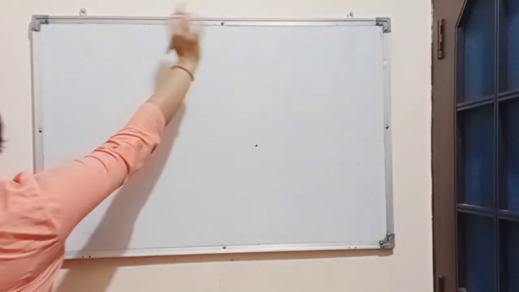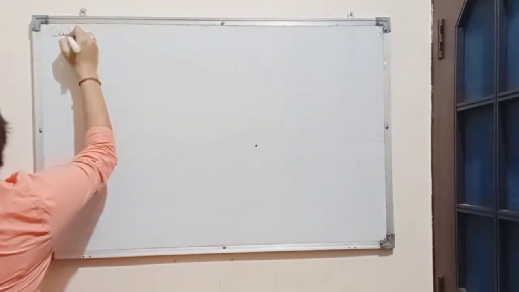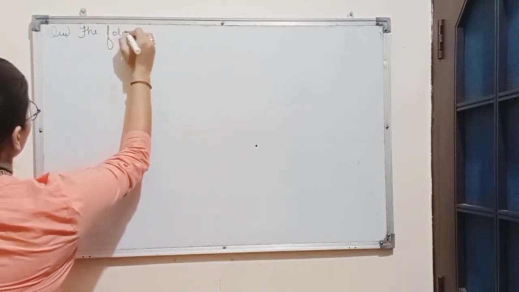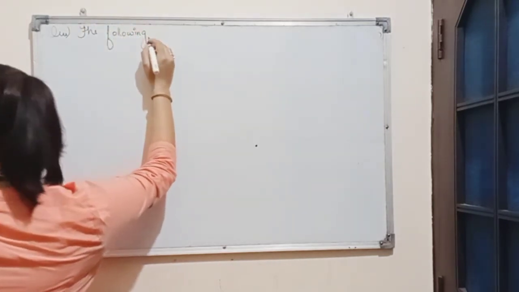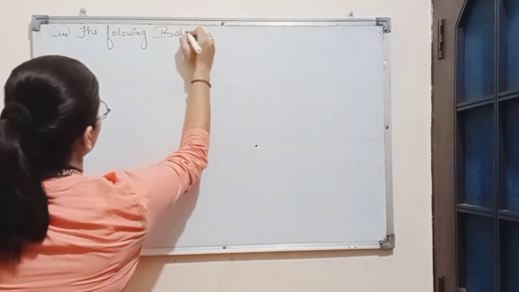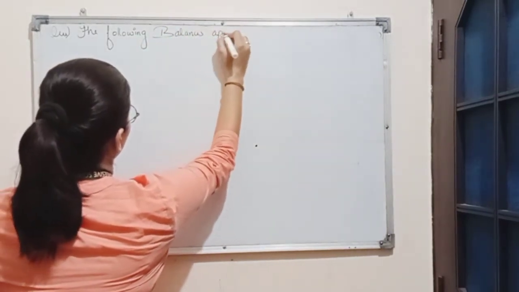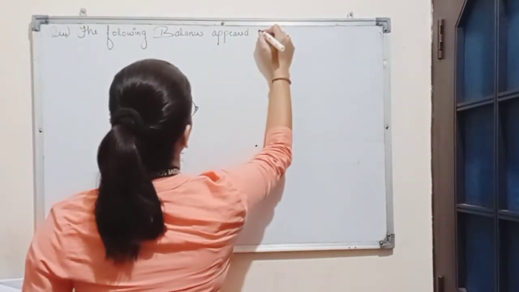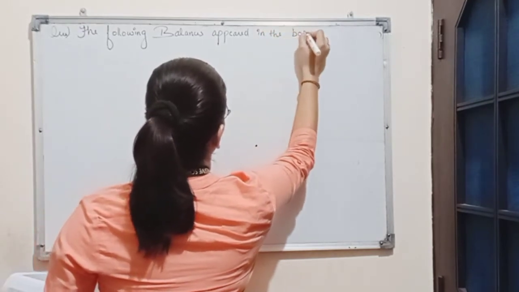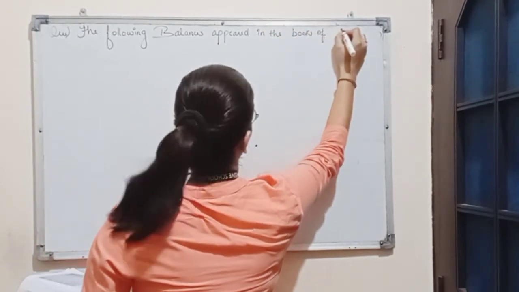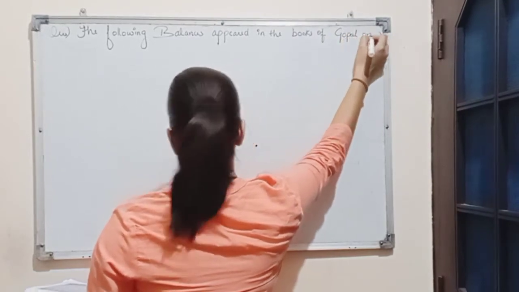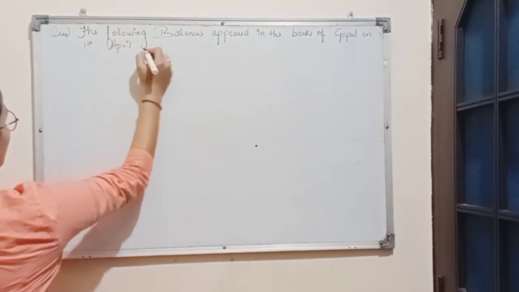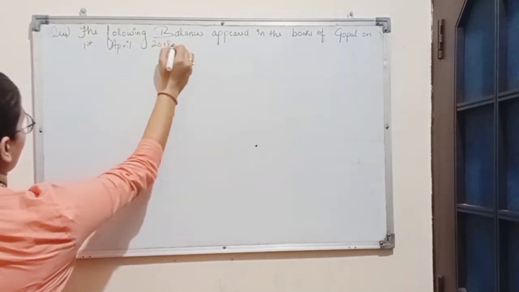The question is, the following balances appeared in the books of Gopal on 1st April 2018.